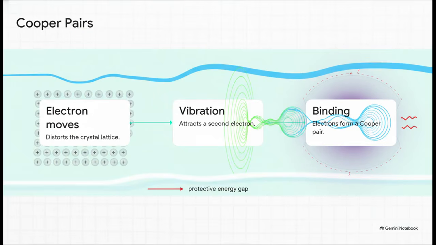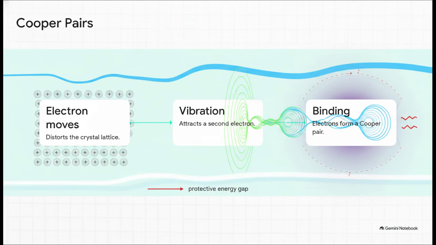It honestly seems to defy standard logic. Well, the BCS microscopic theory solves this puzzle beautifully. Picture this. As the first electron zips through the crystal, its negative charge slightly pulls the positive lattice ions inward, creating a brief, tiny distortion. This distortion, this phonon or lattice vibration, creates a fleeting pocket of positive charge that actually attracts a second electron. Against all odds, this vibration mediates an effective attraction, binding those two electrons into what's called a Cooper pair.